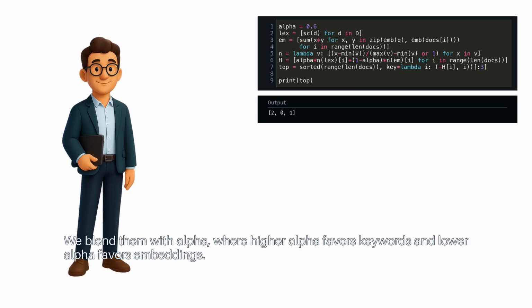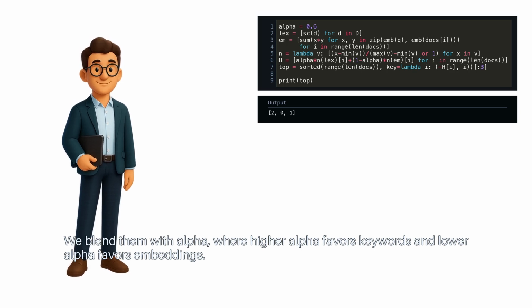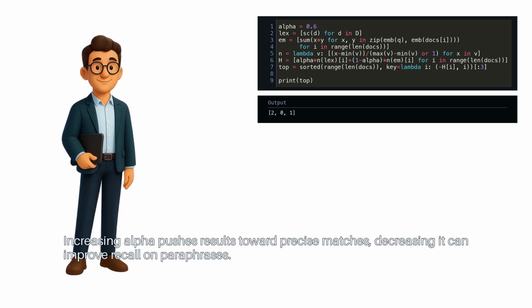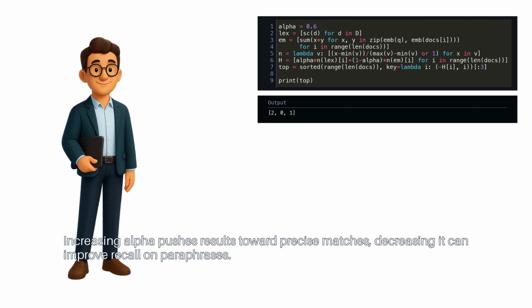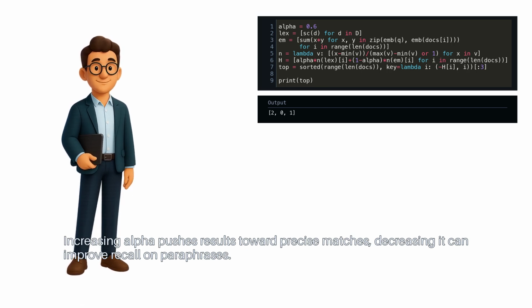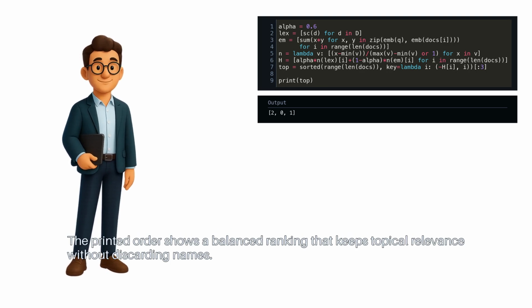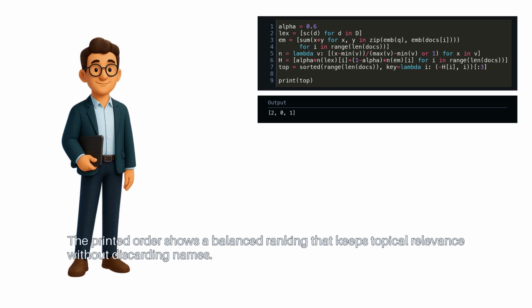We blend them with alpha, where higher alpha favors keywords and lower alpha favors embeddings. Increasing alpha pushes results toward precise matches. Decreasing it can improve recall on paraphrases. The printed order shows a balanced ranking that keeps topical relevance without discarding names.